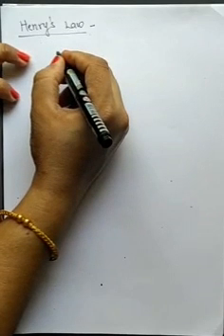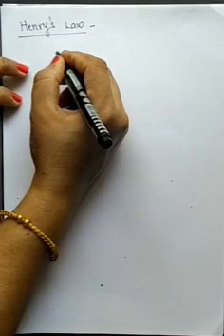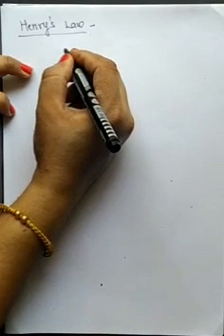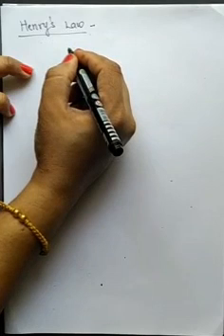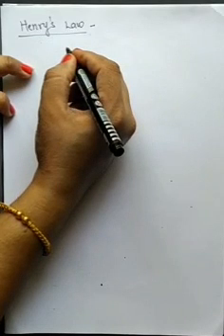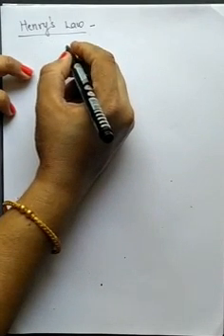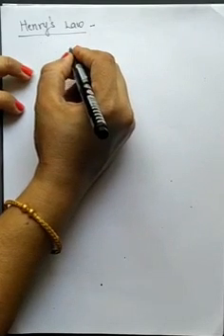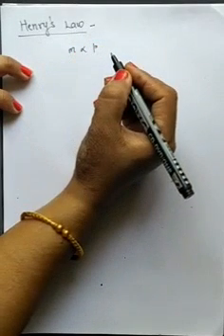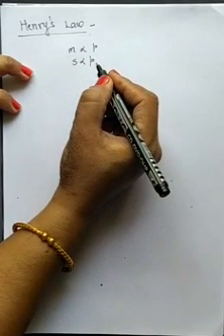That means how much gas will be soluble? It depends on the pressure. If pressure is more, then more concentration of gas can be dissolved in the given amount of the solution or solvent. Or you can also define it: at a constant temperature, the solubility of gas is directly proportional to the pressure of the gas. So how will we give it mathematically? Mass of the gas is directly proportional to the pressure applied, or solubility also increases with the increase in the pressure of the gas.